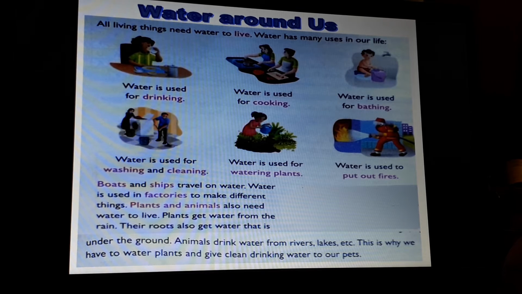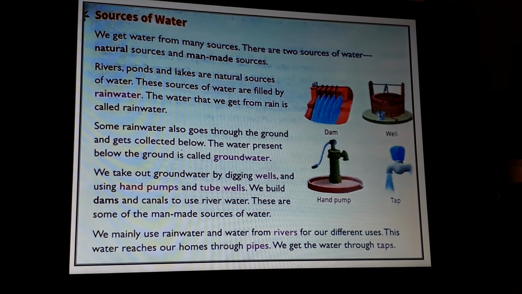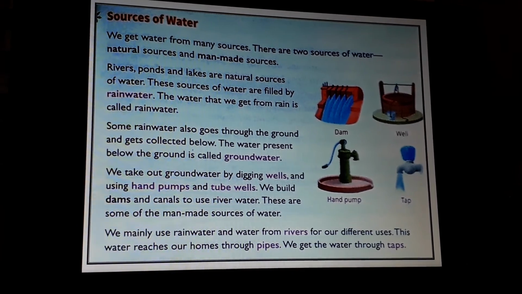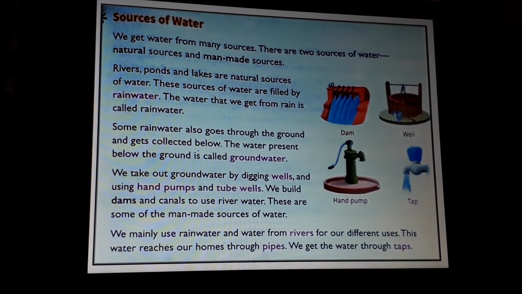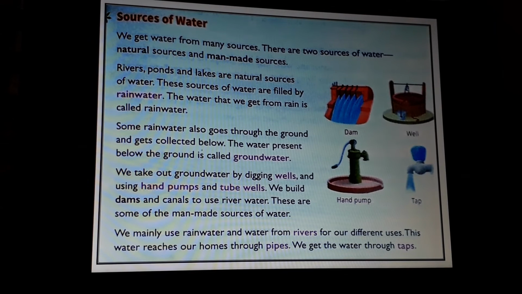Now let us go and see next. Sources of water. Now let us see what are the sources of water. We get water from many sources. There are two sources of water: natural sources and man-made sources. Natural sources are God-given sources, which are given by God on the earth.